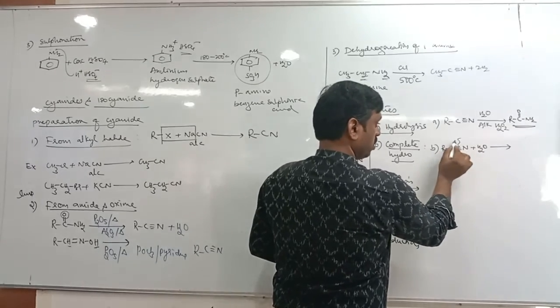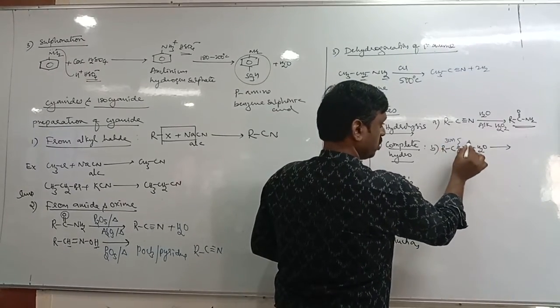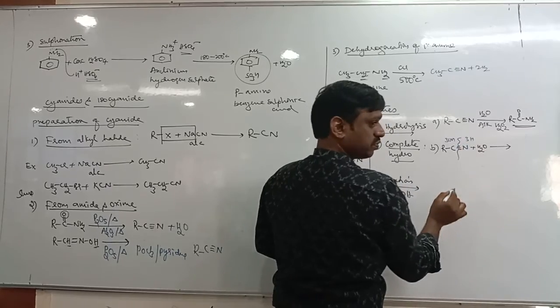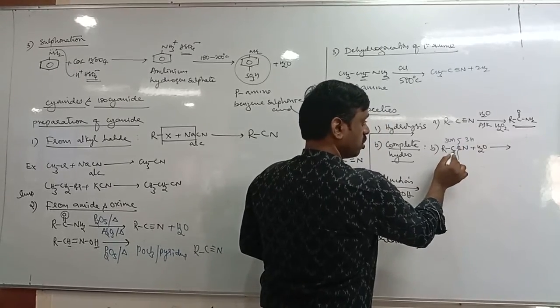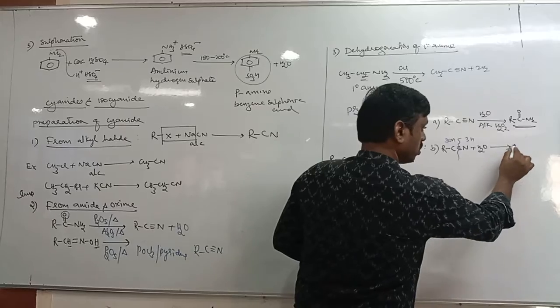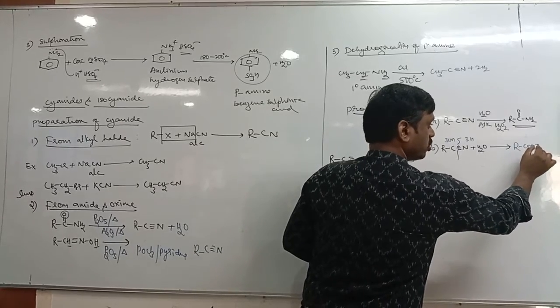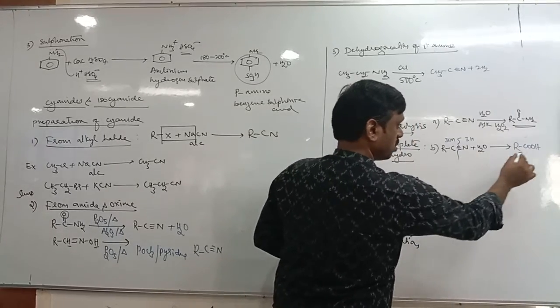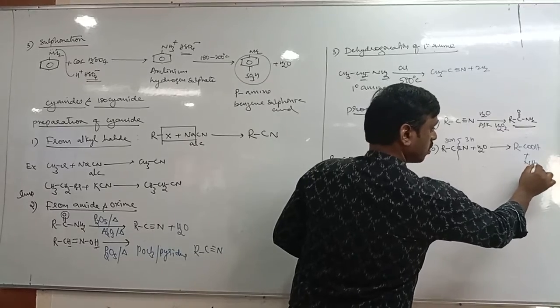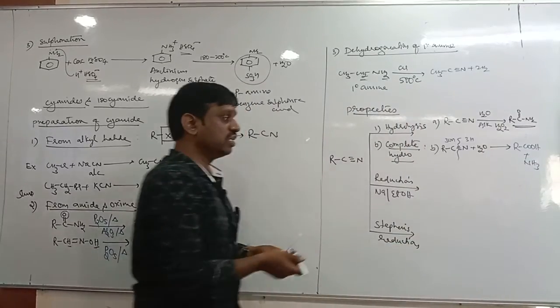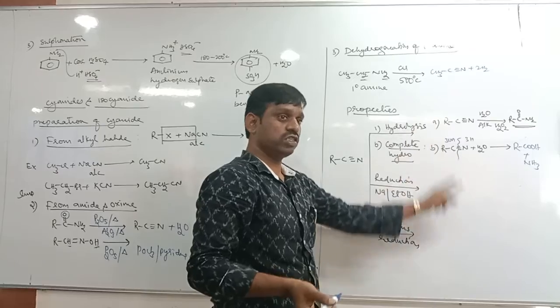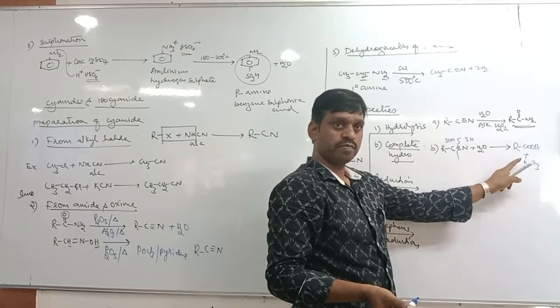So therefore here this side is 3 OH, here is 3 H. So what do you get? RC(OH)3, and finally you will get RCOOH plus ammonia. It means when cyanide undergoes complete hydrolysis, you will get carboxylic acid.